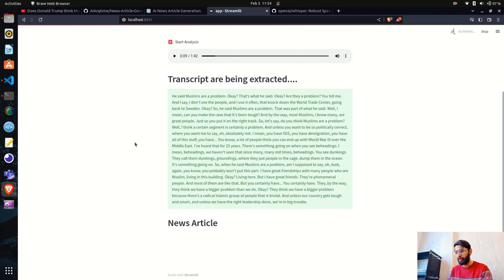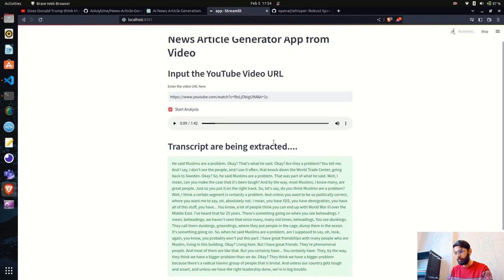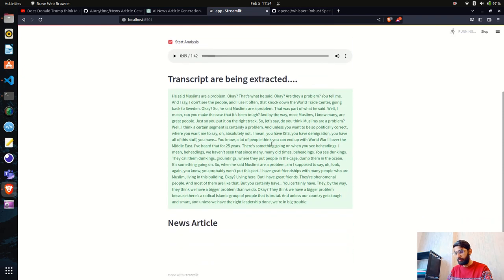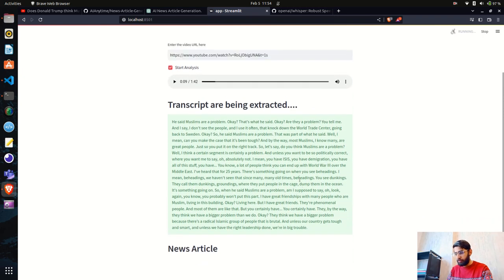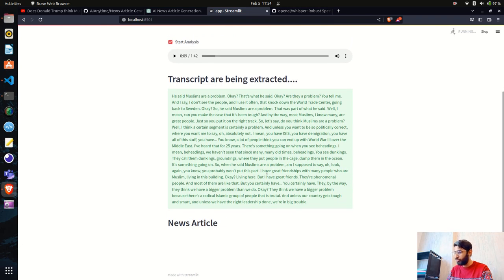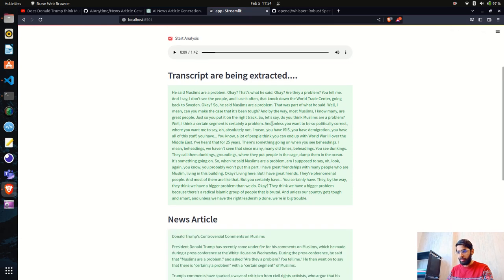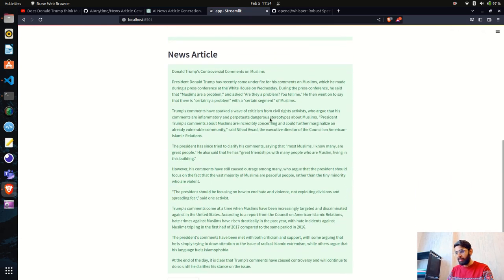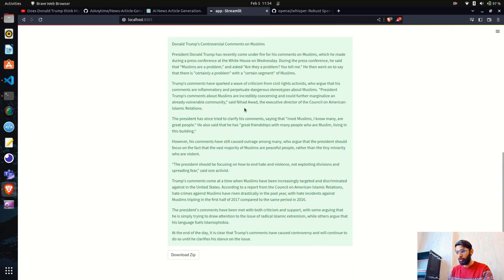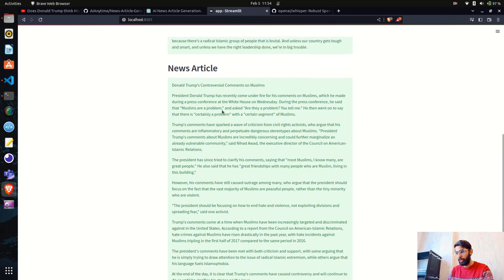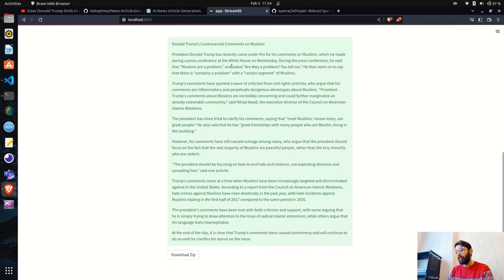So you can see we have got the audio here. You can see transcripts are being extracted as well, and the transcripts' word error rate is also very good. I cannot see any problem there. It looks very fine. And the news article has also been generated. See, this is superb, right? The news article. You can also see the header, Donald Trump's controversial comments on Muslims, and you can use this